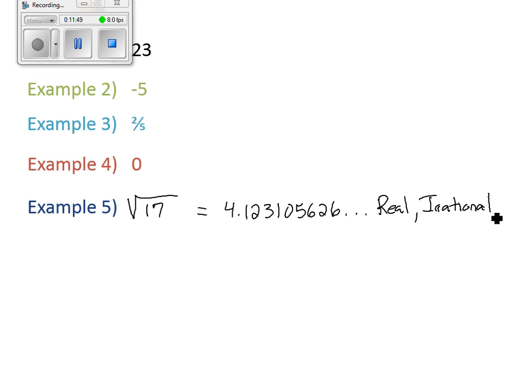Let's go down. Is it whole? 17's whole. But 17's whole. I'm not looking at 17, right? Are you back with me? Okay. I'm not looking at 17. I'm looking at the answer. Okay, does that make sense? Always, if it asks you to do something, do that operation and describe the answer.